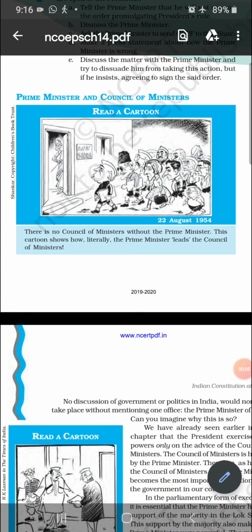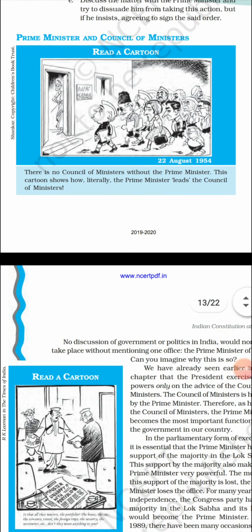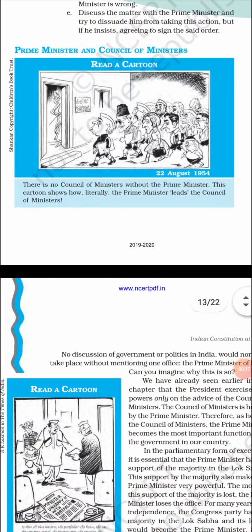In our last class, we discussed the discretionary power of the president. So today we will discuss the prime minister. What are the powers of the prime minister? How is the prime minister elected?